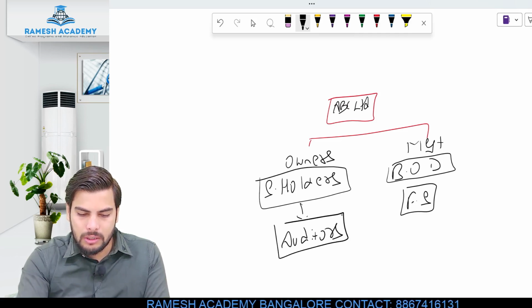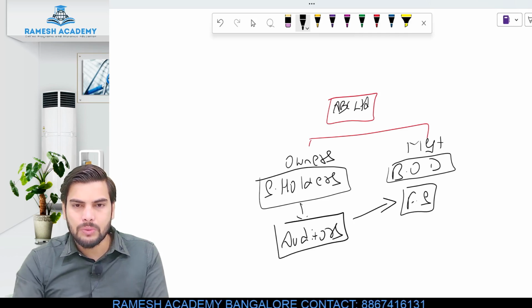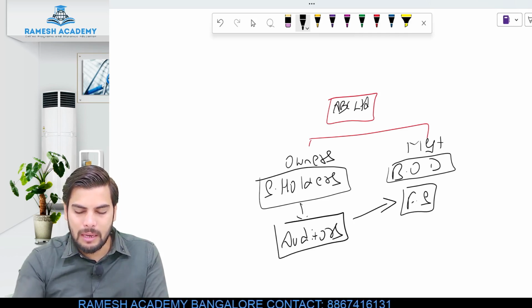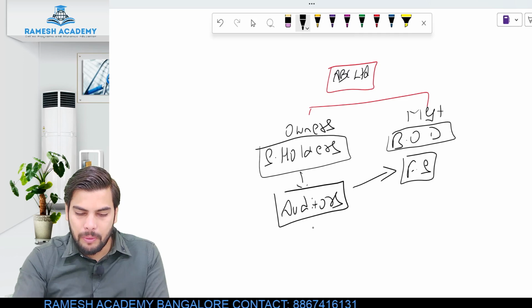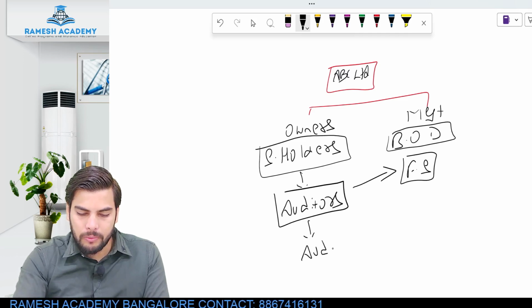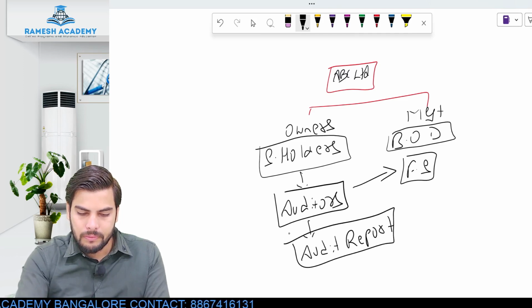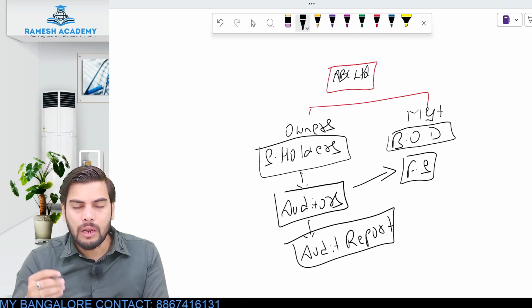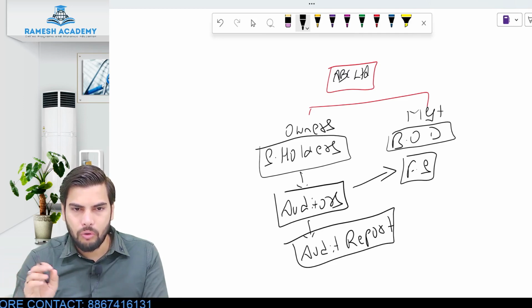What these auditors do is they'll be examining these financial statements. Once they examine them, they'll be preparing a report called audit report. Clear? In this audit report, they'll be giving an opinion whether the financial statements are actually showing a true and fair view or not. Clear?